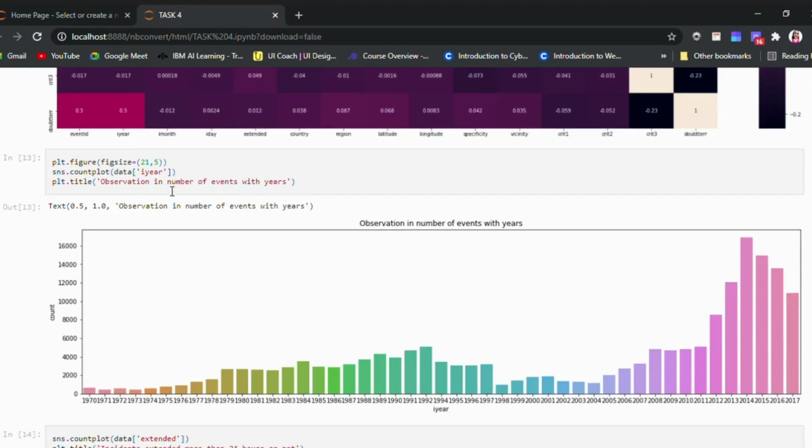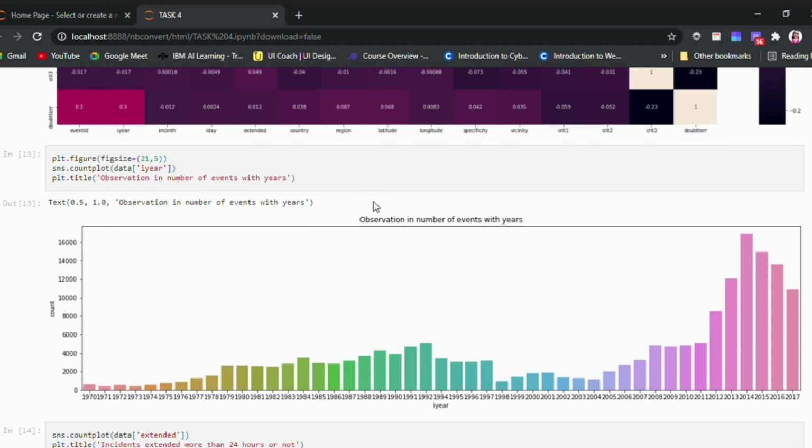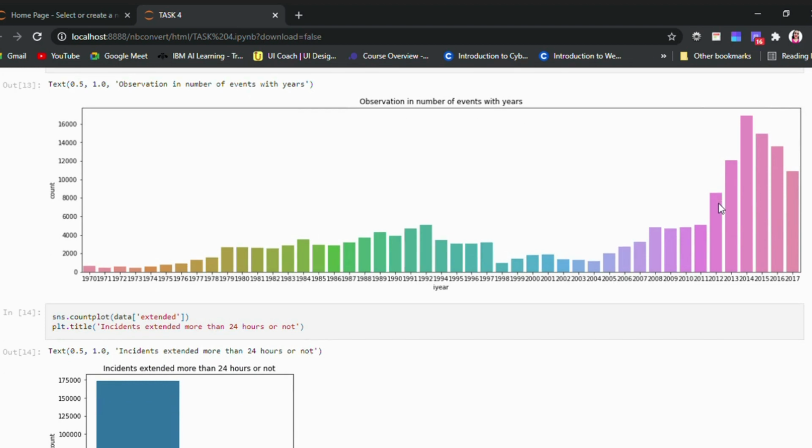Now first of all we look at the observations and the number of events in the years. Looking at the graph, we can conclude that the year 2014 had the maximum number of events, followed by 2015, 2016, 2017 and so on, across the years from 1970 to 2017.